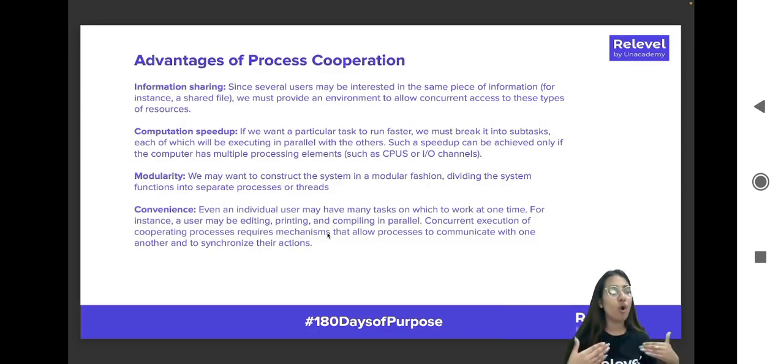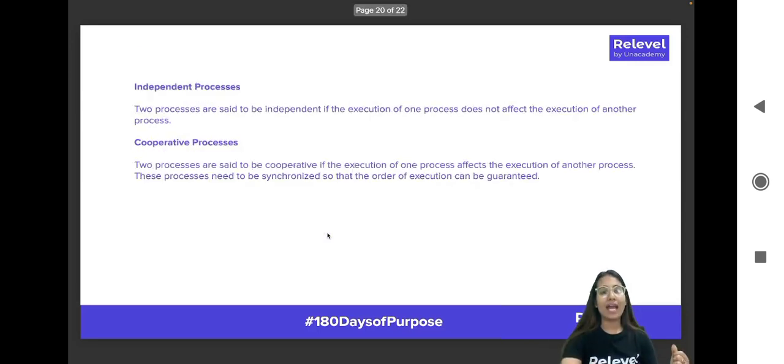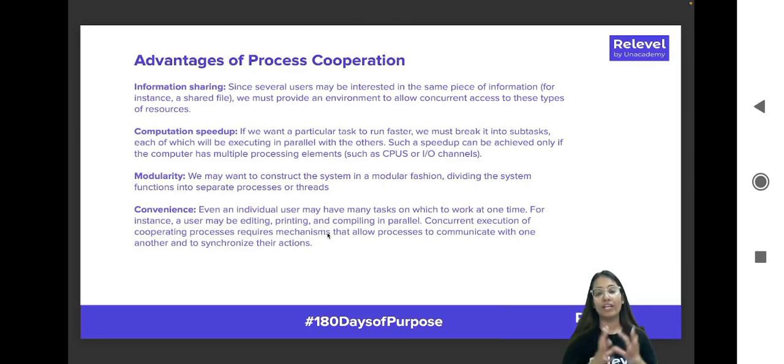Concurrent execution of the cooperating processes requires mechanisms that allow processes to communicate with one another and to synchronize their actions. So if you want to execute multiple processes, there are a lot of cooperating processes which interact with each other, right? You want to make sure that the concurrent execution happens.